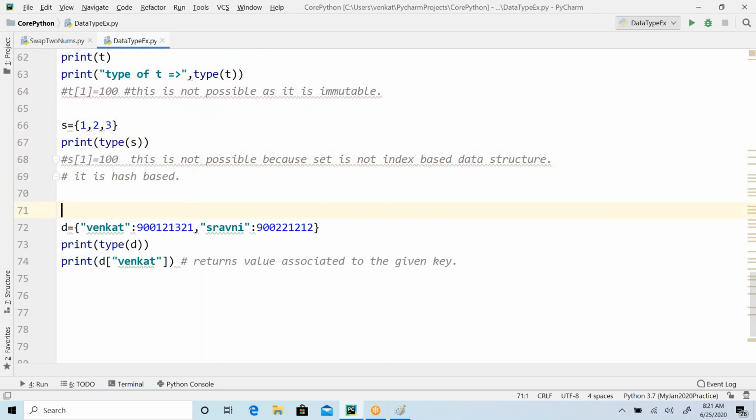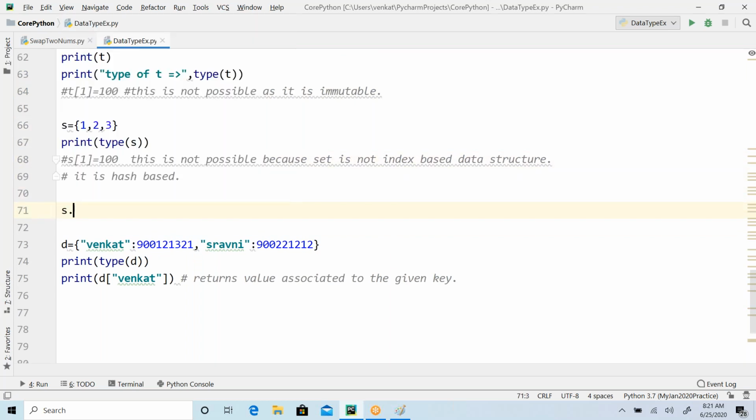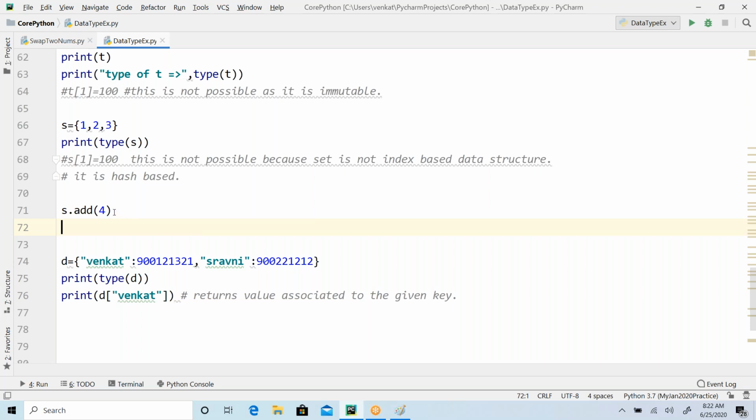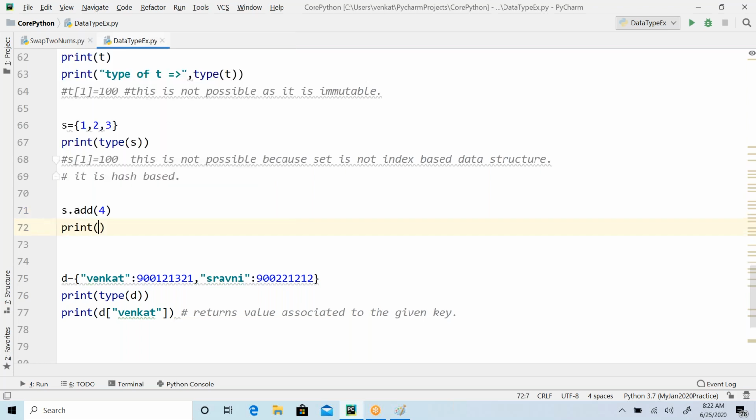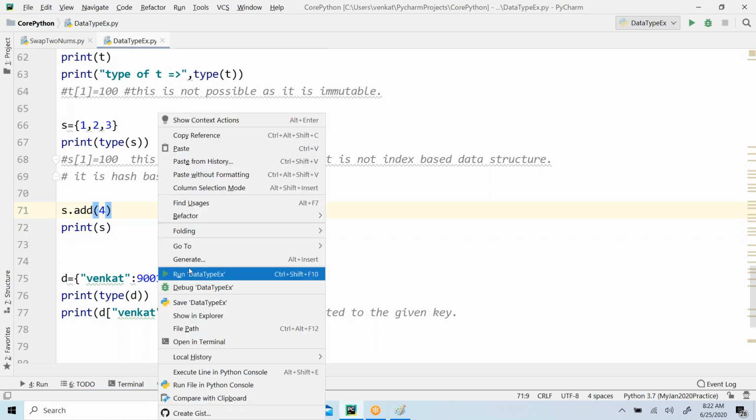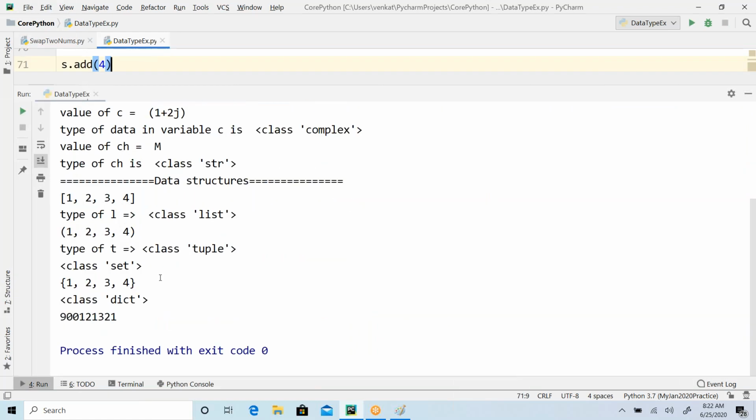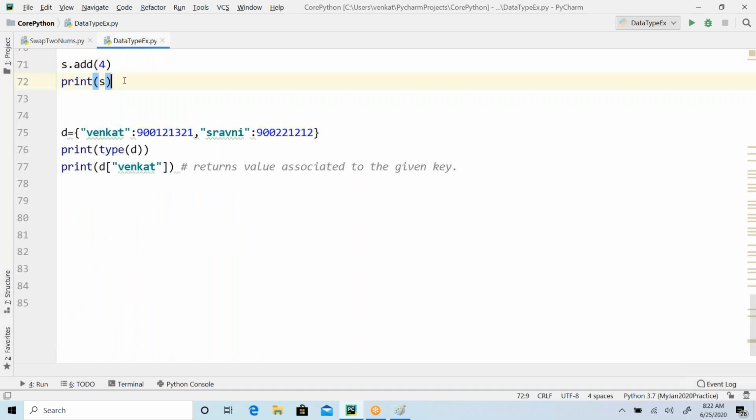Then we have something called frozen set. If you look at the set, I can modify set elements, guys. I have function support here, something like add, to add another element. Now I have added the element 4 to the given set. Now if I print my set, what is the output I see? 1 2 3 4, right? I'm just printing my set object here. Now my set should have that element 4. Yes or no? It's been added. So that is the point here.